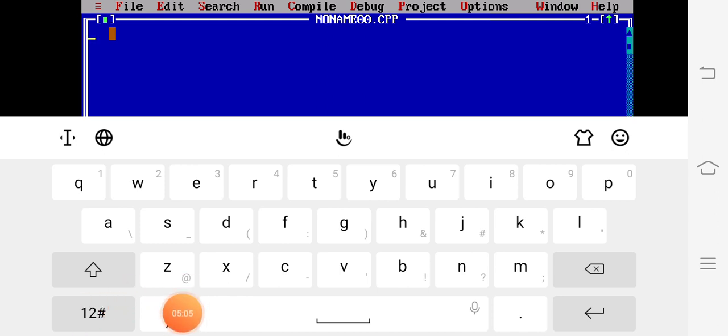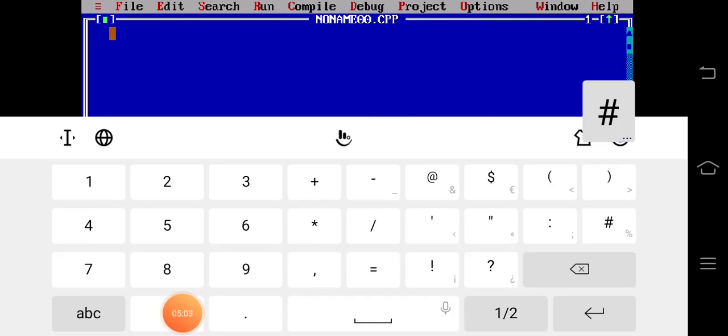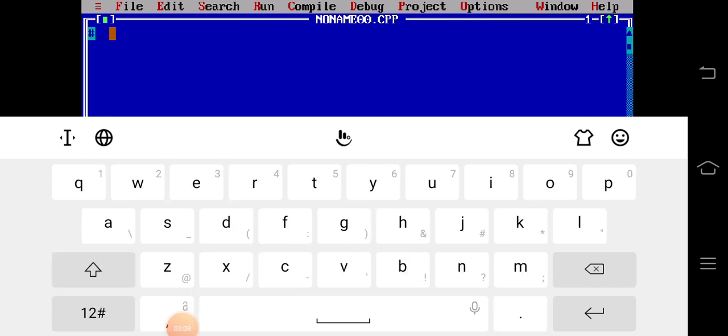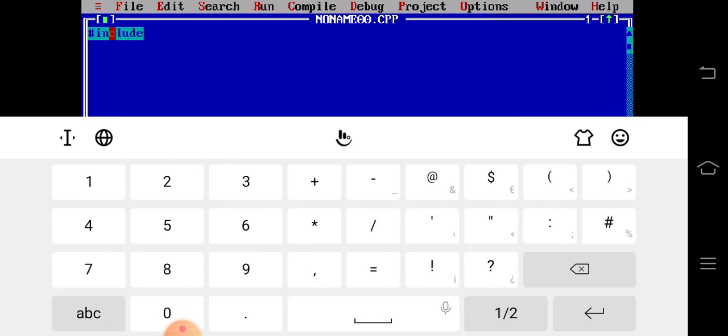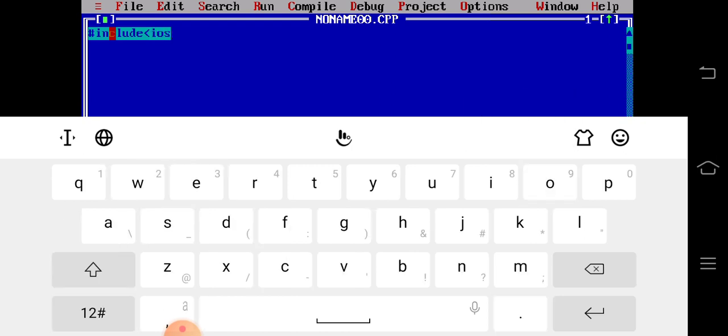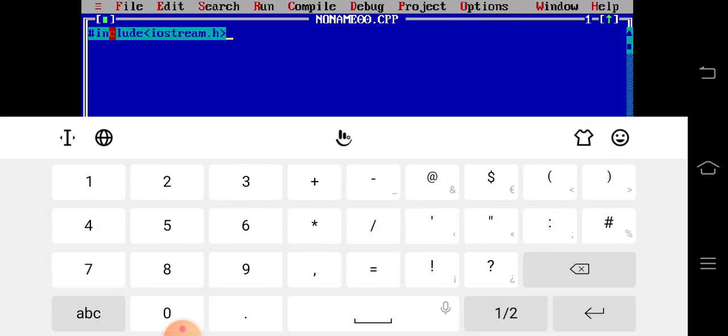Here #include <iostream.h>, then I have to close it.